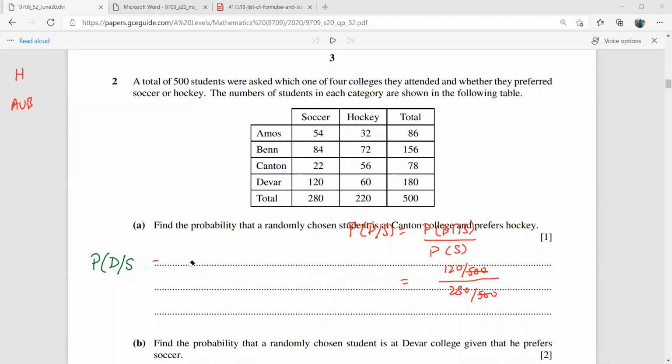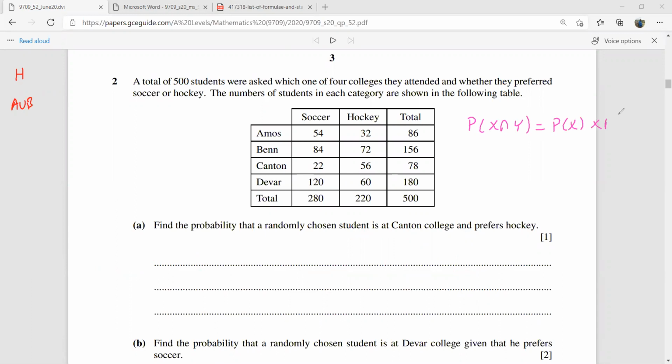Let's think how to do this. Remember, if there are two events, for example X and Y, and if they're independent, then the probability of X and Y should be equal to the probability of X times the probability of Y. So basically you need to find the probability of H, and that is 220 over 500.